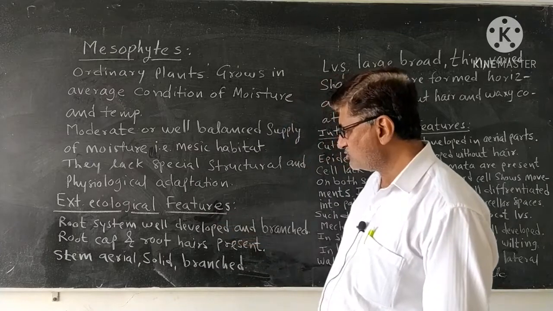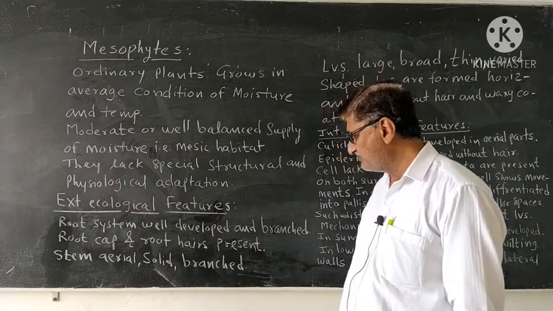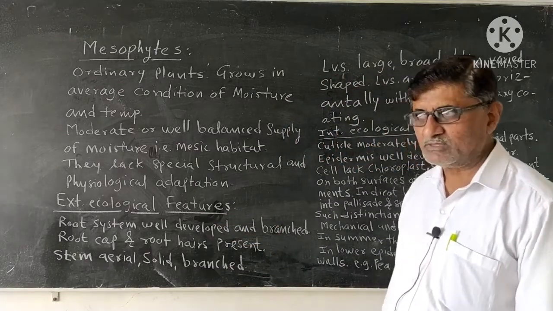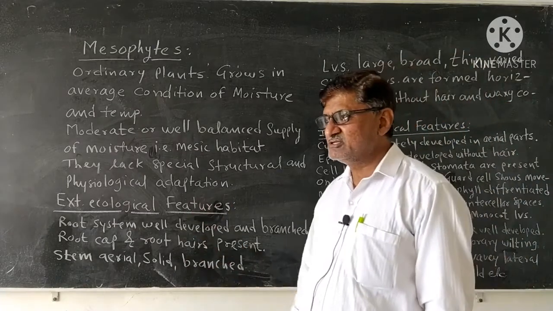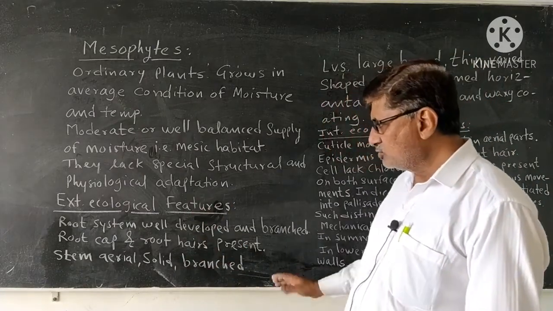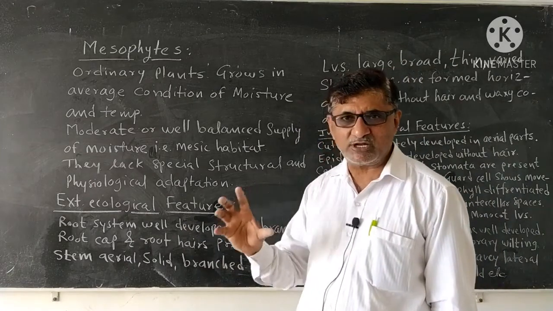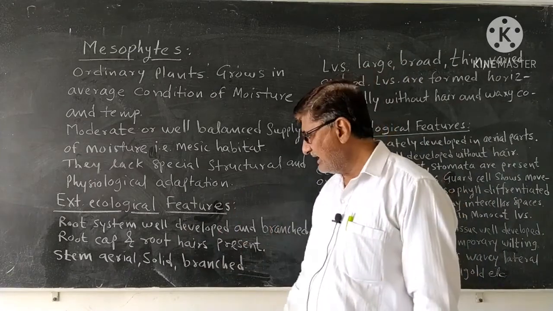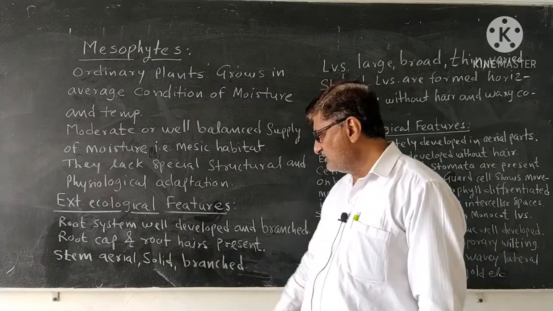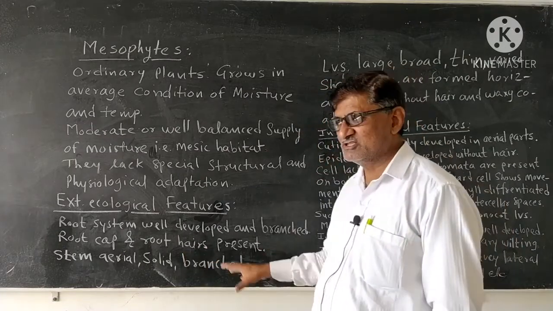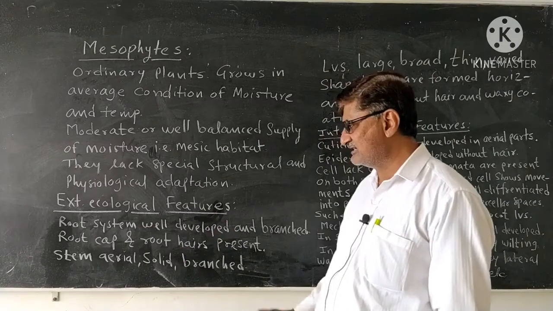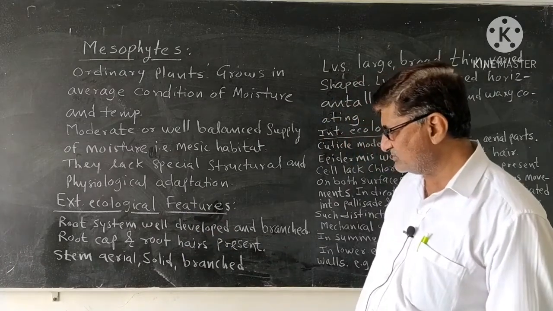The root system of a mesophytic plant is well developed and branched, so the root system is normal. The root shows a root cap at its growing tip for protection, and also shows the presence of root hairs. This is also a normal external characteristic feature.